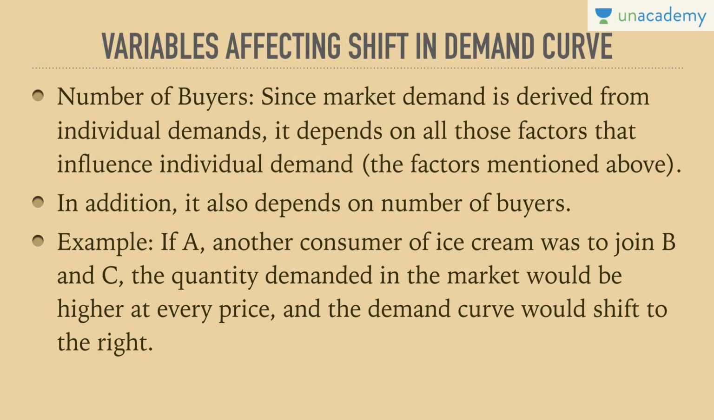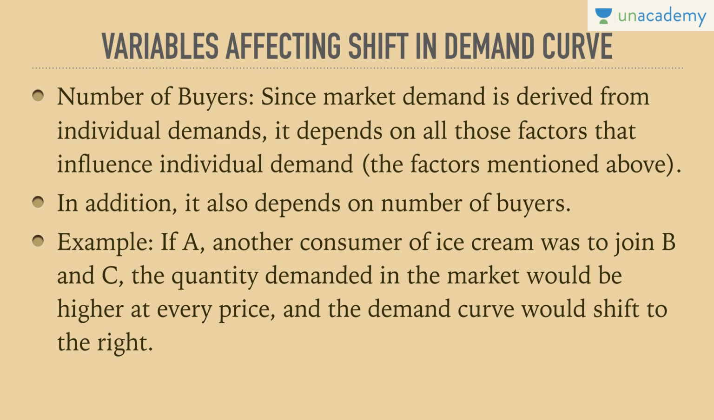I will get more money next month, I will buy more of such goods today. This is on the basis of expectation. Hence, these goods' demand would rise without change in price. Number of buyers, a very important variable. Since market demand is derived from individual demands, it depends on all those factors that influence individual demand. In addition, it also depends on the number of buyers. If A, another consumer of ice cream, was to join B and C, the quantity demanded in the market would be higher at every price, and the demand curve would shift to the right.